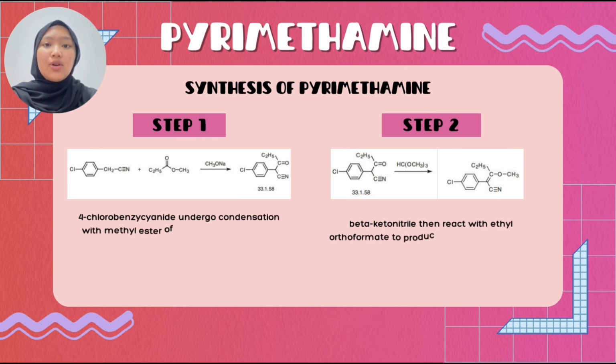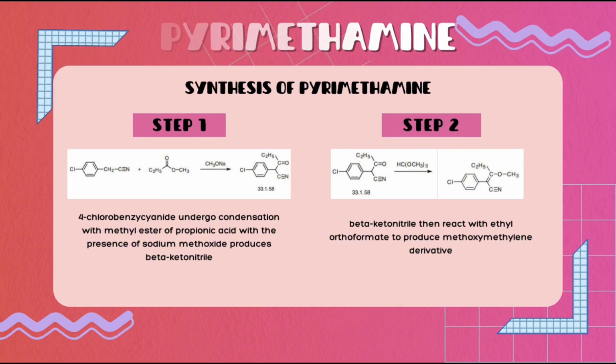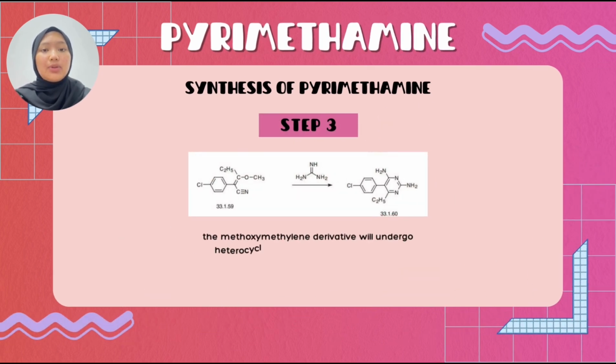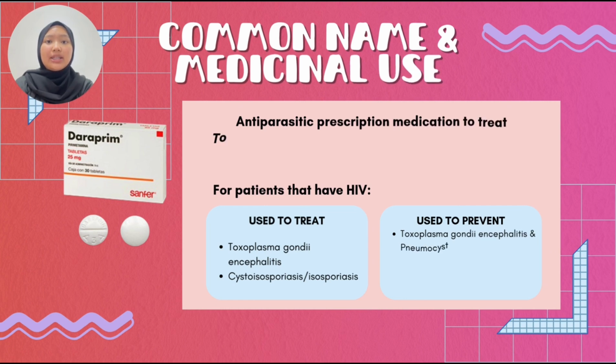Next, we will move to the synthesis pathway to produce pyrimethamine. First, 4-chlorobenzyl cyanide will undergo condensation with the methyl ester of propionic acid in the presence of sodium methoxide to produce the beta-ketonitrile. The beta-ketonitrile then reacts with ethyl orthoformate to produce methoxymethylene derivatives. Lastly, the methoxy derivatives formed from step 2 will undergo heterocyclization using guanidine as the binucleophile, and then forms the pyrimethamine.